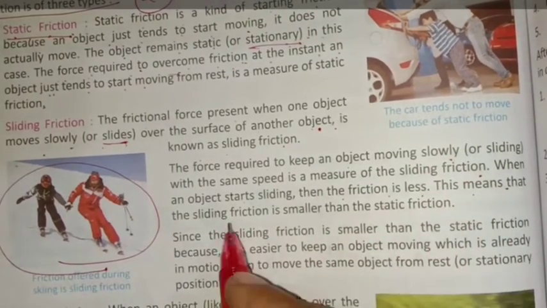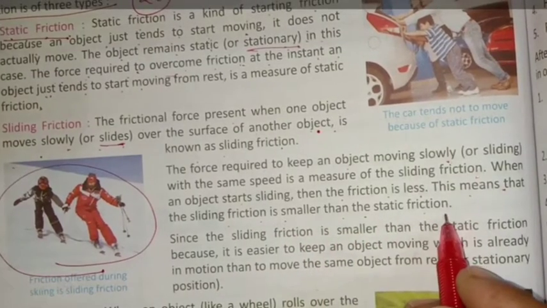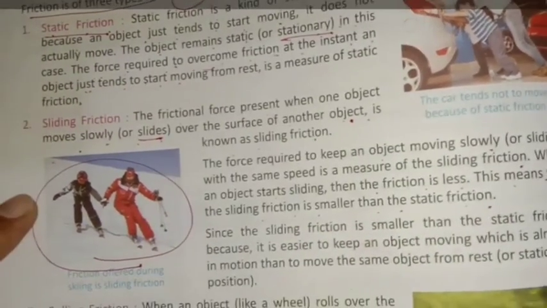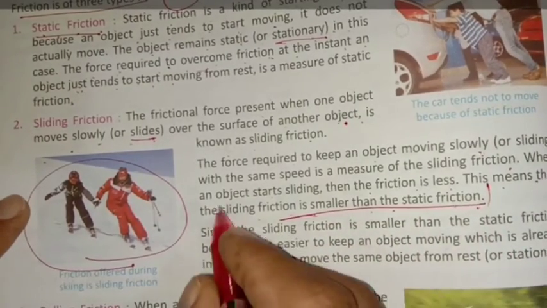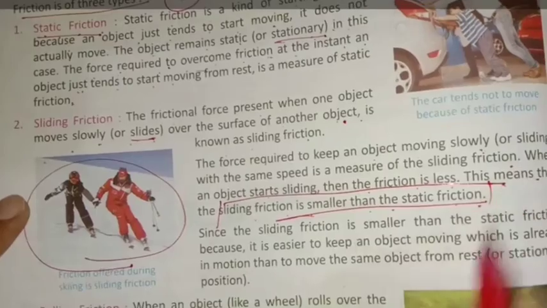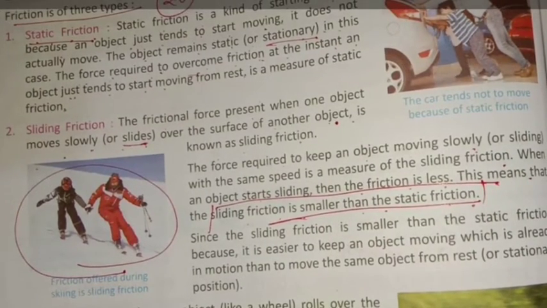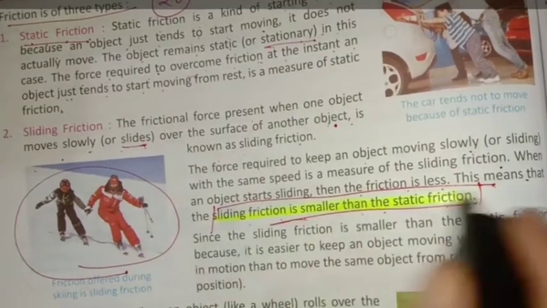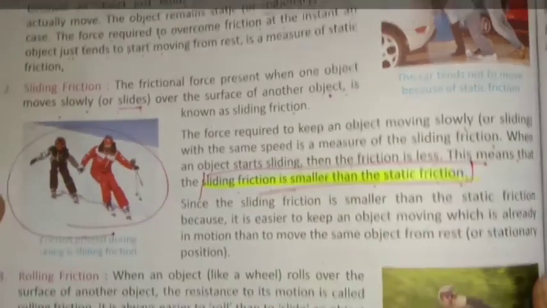This means that the sliding friction is smaller than the static friction. Highlighted. This may be asked as a fill in the blanks, true or false, one word, or MCQ also.